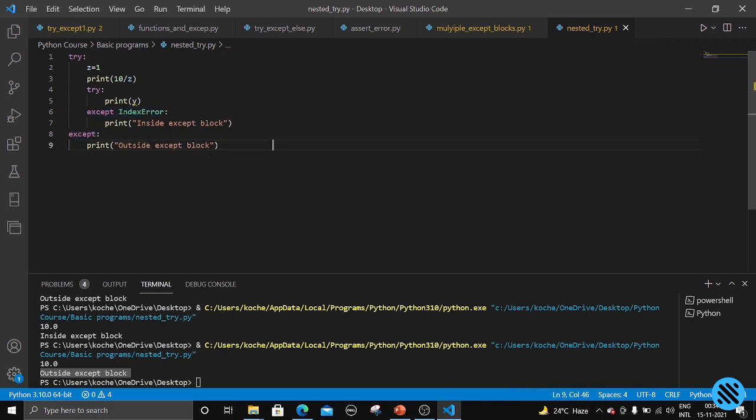It is not an index error, it is a name error. The Python interpreter failed to find the name error, so it will go out of the except block and try to find another except block, that is the outside except block, and the statement inside the outside except block is executed. So these are the various concepts we are supposed to learn in exception handling.